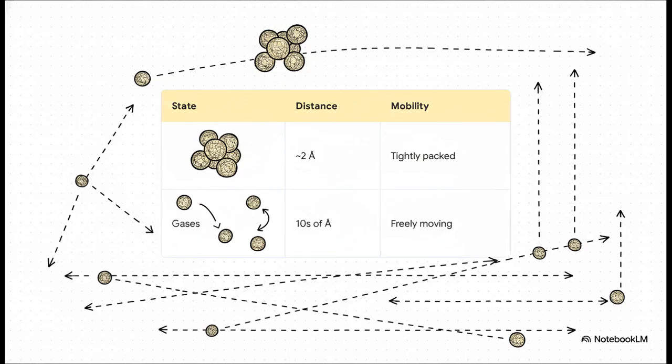To really wrap our heads around kinetic theory, we've got to play with scale for a second. In solids and liquids, atoms are packed super tight, like about 2 angstroms apart. An angstrom is 10^-10 meters, extremely tiny. But in gases, the interatomic distances jump to tens of angstroms. But here's the real kicker, the mean free path. That's the average distance a gas molecule travels before bumping into another one. In gases, that distance is thousands of angstroms. This wide-open, super sparse environment is exactly why gas molecules can just act independently, and it's why their behavior is actually a lot easier for us to understand than solids or liquids.